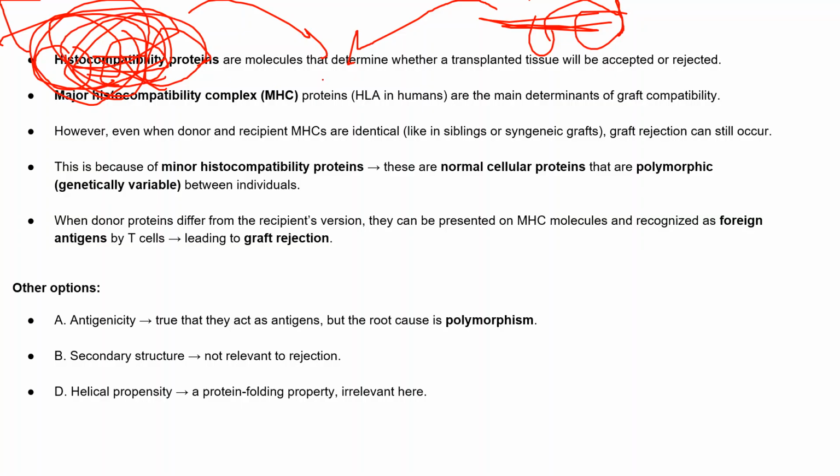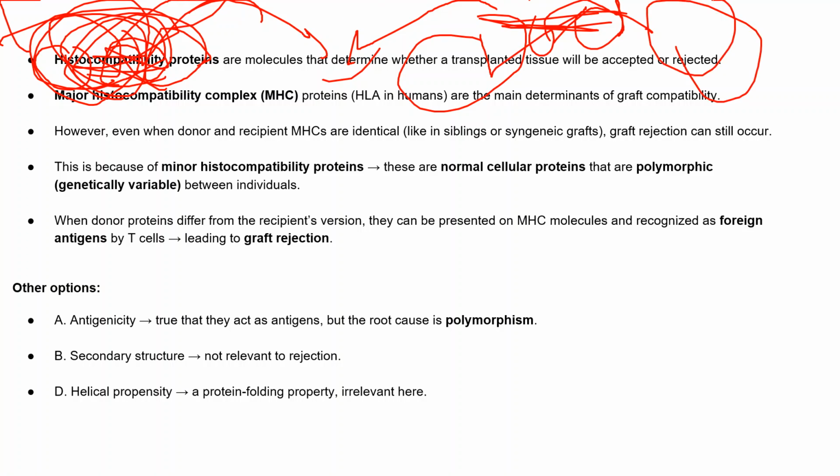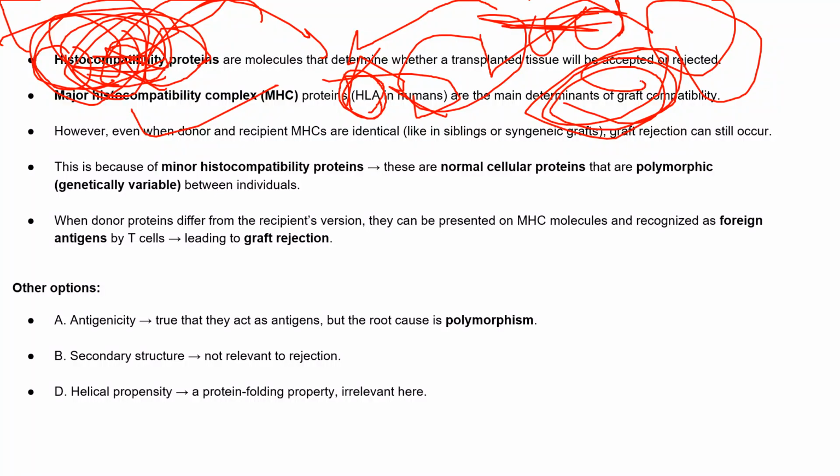These are the molecules that determine whether the transplanted tissue will be accepted or not. If they are compatible with the host, the transplanted tissue will be accepted. If they are not compatible with the host, there will be chances of rejection. So the major histocompatibility proteins are the main determinants. In humans, we term it HLA instead of MHC, and they are the main determinant of whether the graft is compatible with the host or not.